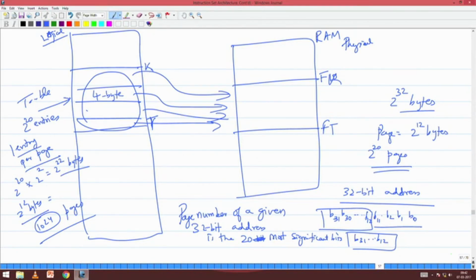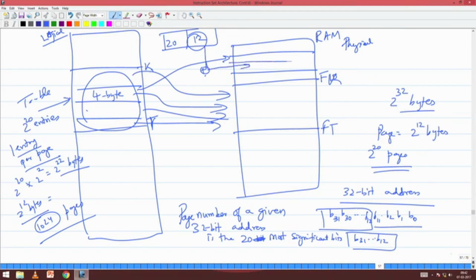For each of these pages it will tell me. So I go to that address, which will be a 32-bit address. Let us say this page is loaded here. So I have a 32-bit address where this is the 20 bits and these are the 12 bits. This will tell me the base of where it is loaded, and I will take these 12 bits as an offset here and index. So this is the actual address which I need to access. Is this clear? It's a very simple thing.